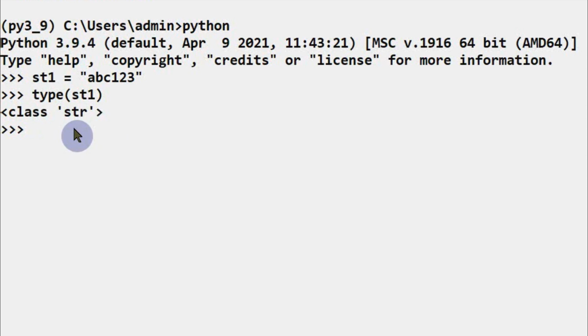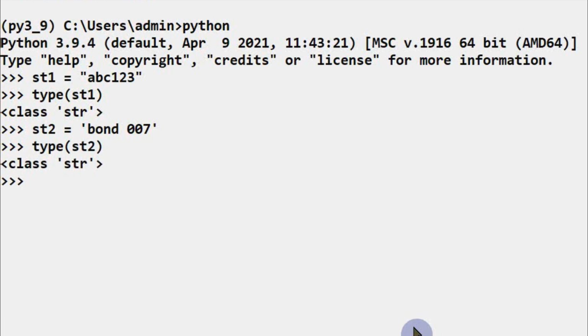Now I am using another variable st2. Now I am assigning a string bond space 007. If you observe here, this string is enclosed in single quotes. Now if I use the type function to get the type of st2, we get string as the type of st2 as well. That means we can enclose the group of characters either in double quotes or single quotes to get a string object.